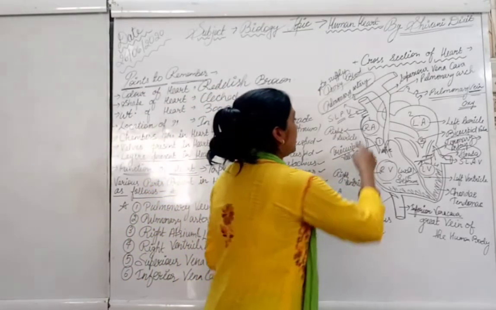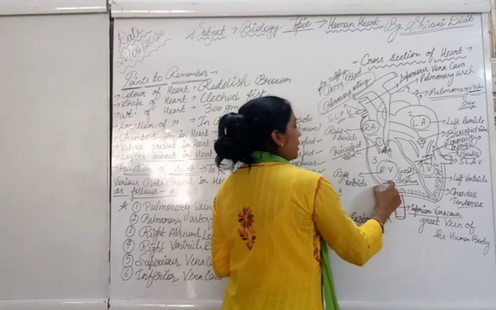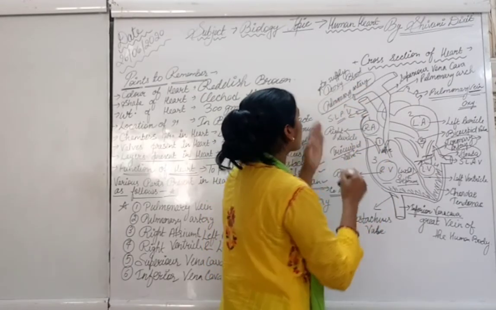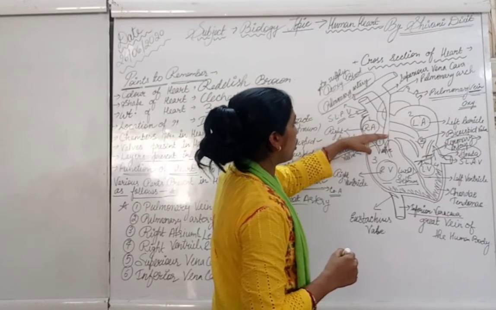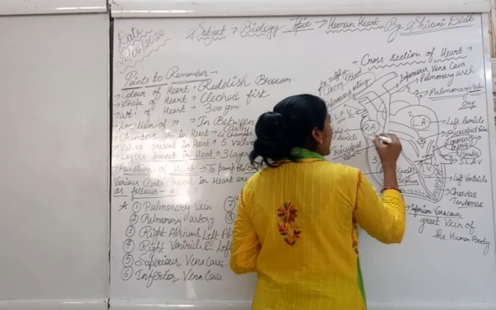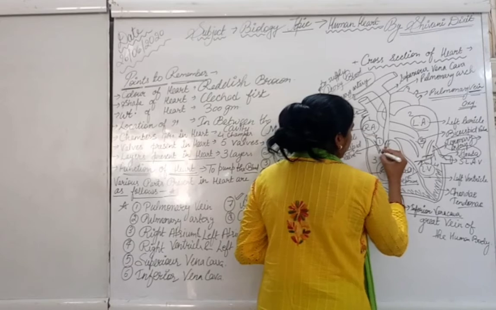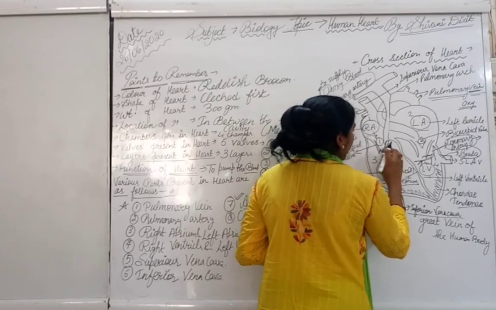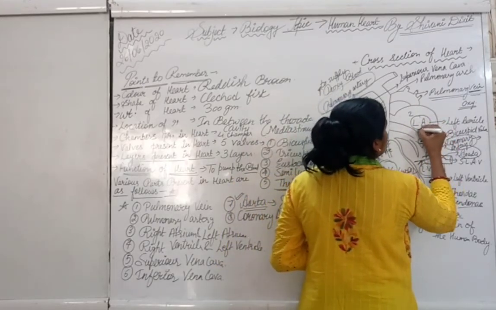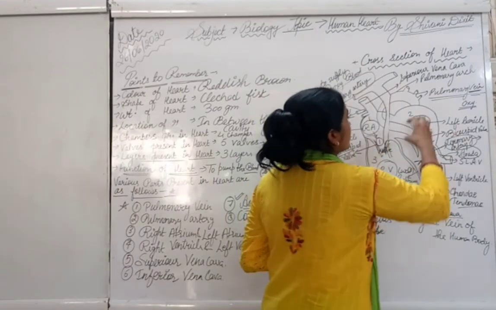Clear? So the inferior vena cava carries deoxygenated blood from the lower part of the body, and the superior vena cava carries deoxygenated blood from the upper part of the body. And these valves open as part of the cardiac cycle, and the blood is supplied towards the right ventricle.